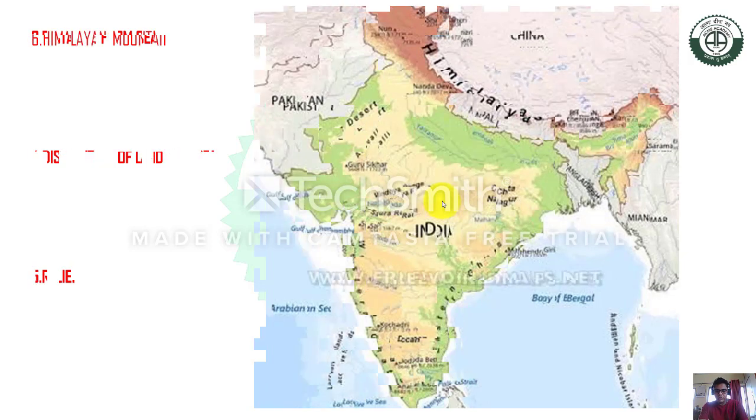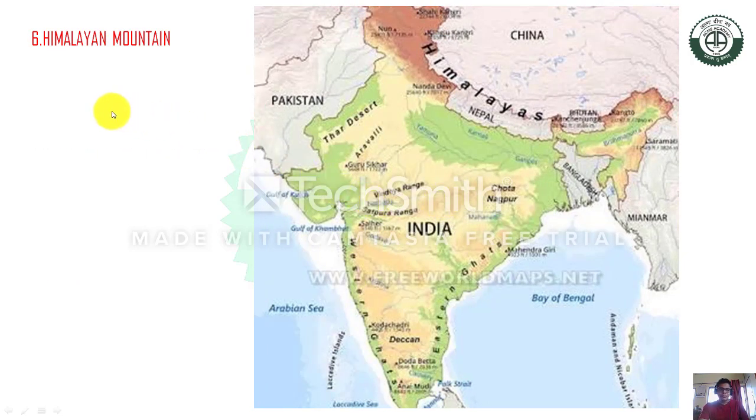Next point, the Himalayan mountain. Perhaps you know the location of the Himalaya, from Jammu Kashmir to Arunachal Pradesh, more or less 2400 kilometer. This Himalayan mountain range creates a barrier for the southwest monsoon as well as the northeast monsoon.